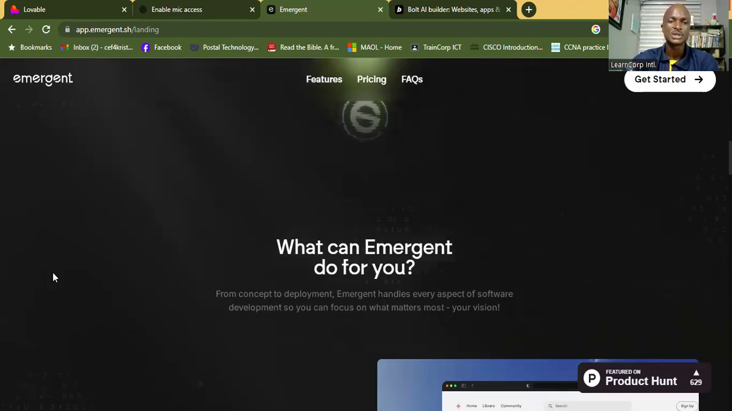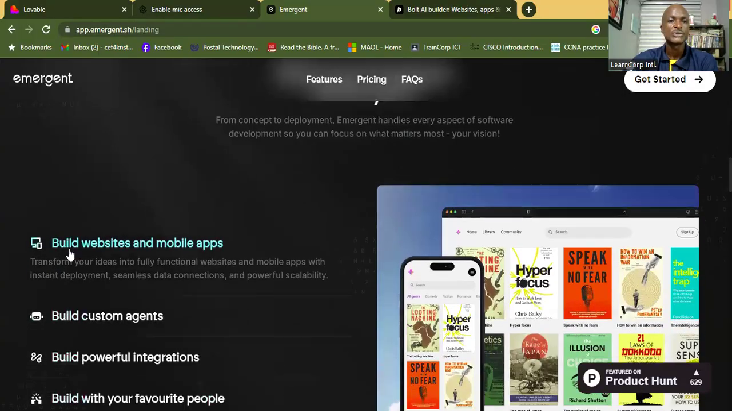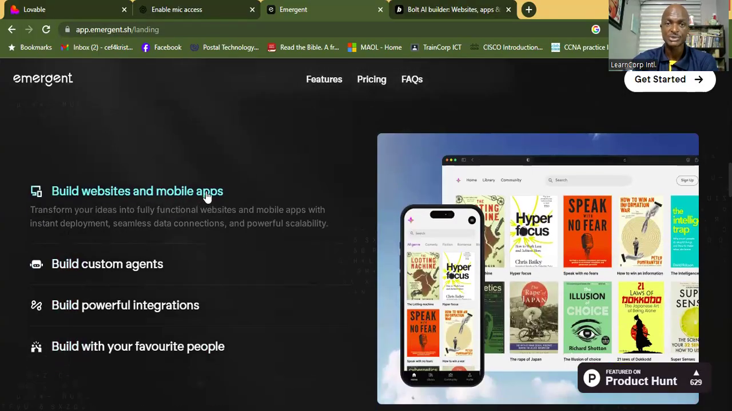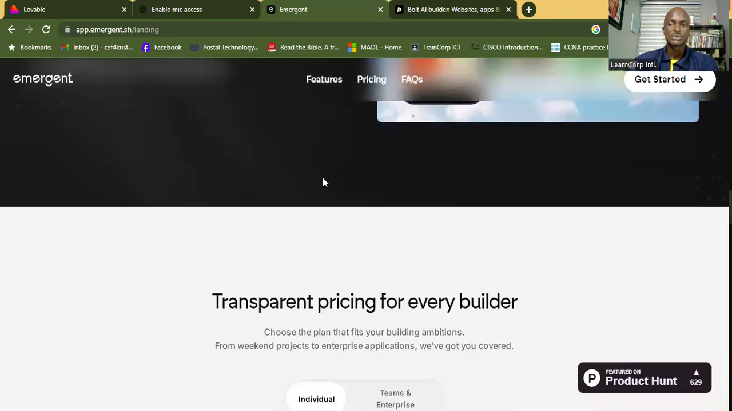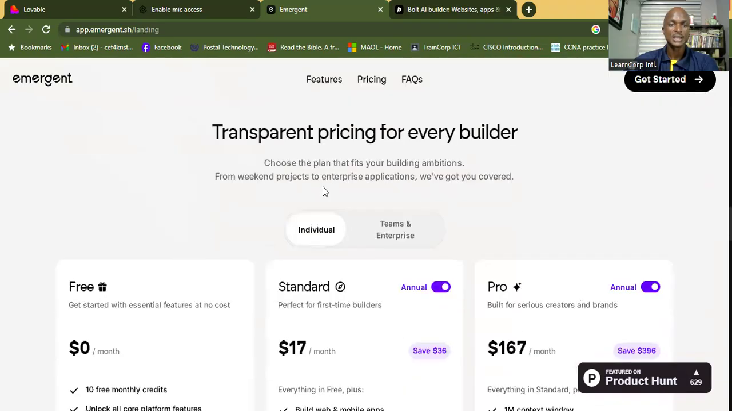So what can Emergent do for you? These are a few things. Build website and mobile applications. Exactly. You've seen it right here. Build custom agents. Custom agents are AI tools, as you know them, like ChatGPT, like Claude, like Gemini, any one of those things. You can build your own right here. Look at how it's going to look. This is one that I built for phone and for the desktop view. Very interesting. So view powerful integrations, build with your favorite people. So it's quite a lot and interesting.